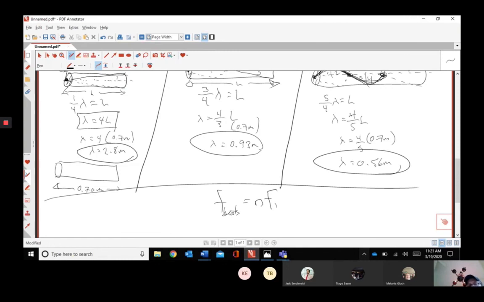Completely my bad here. Pretend you didn't see that. I've been up since 1. F beats is what you take the higher frequency, your F higher, and you subtract F lower from it. So, for example, in our school bell, if it's 517 hertz minus, I don't know, 515, if I played two tones simultaneously, well, the difference between them is 2. That's 2 hertz, 2 beats per second, or 2 woo-woos like we did in class. So that's the formula for beat frequency.